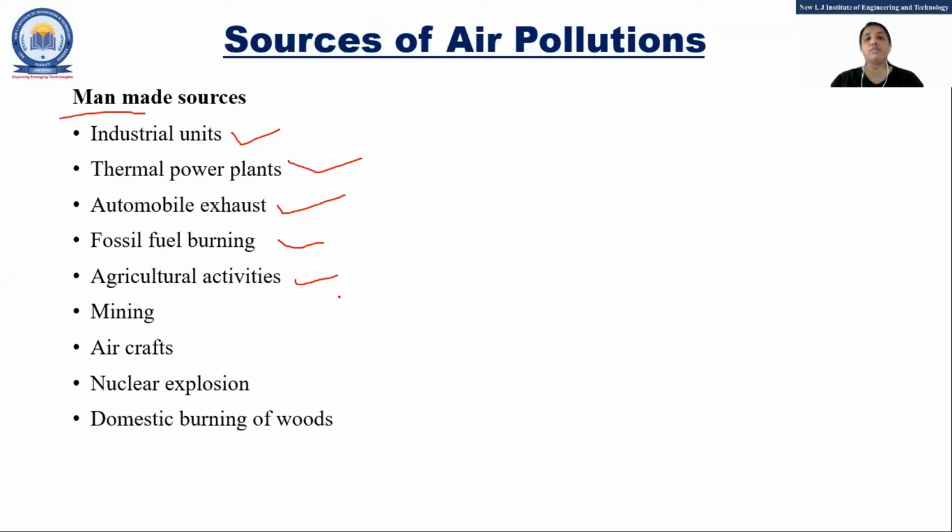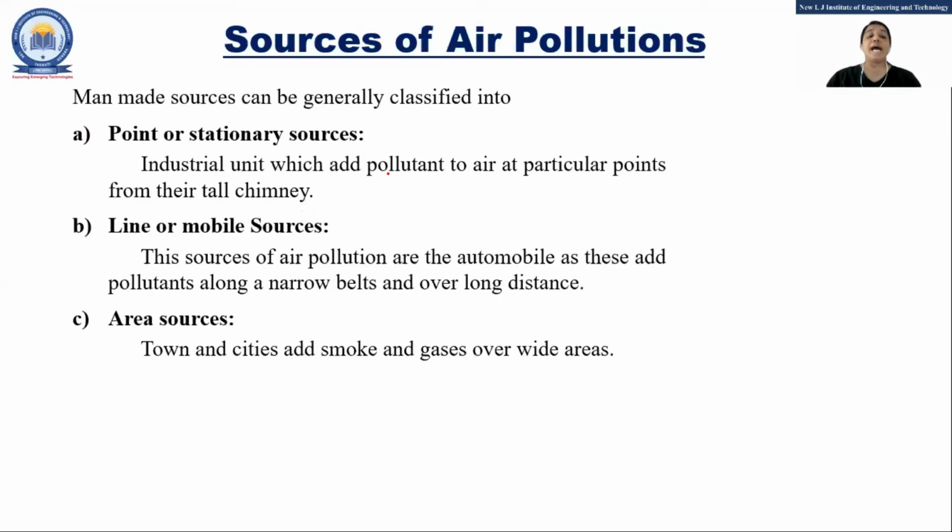Now, if you refer to the book, there is a structure of the atmosphere. One topic is given that we have already covered in unit 1. It is divided into five: troposphere, stratosphere, mesosphere, thermosphere, magnetosphere. They are five, and you have to write the temperature and the kilometers. That is also given in the air pollution chapter. Now, generally, it will be classified into this.